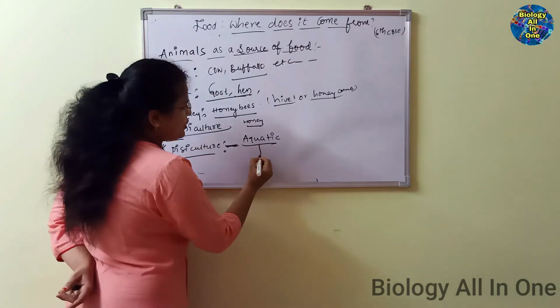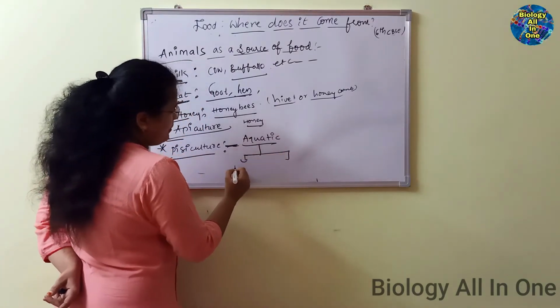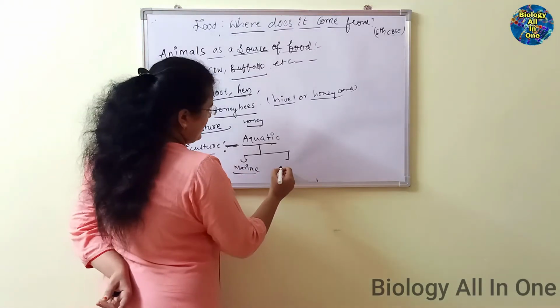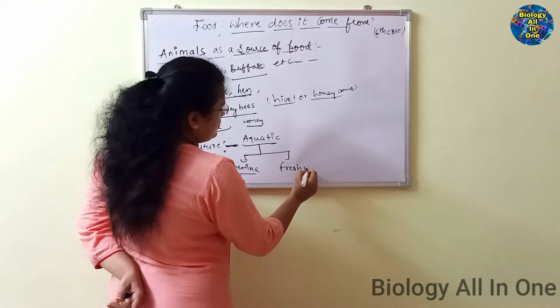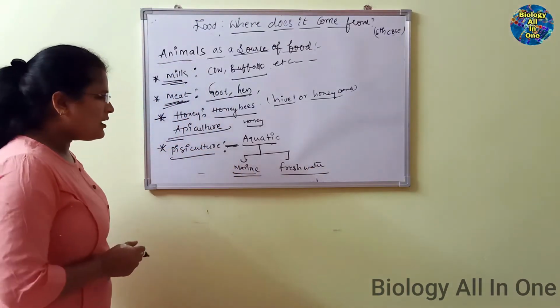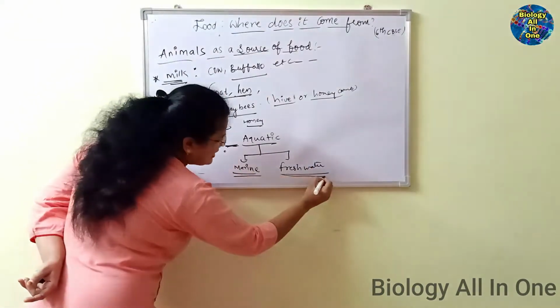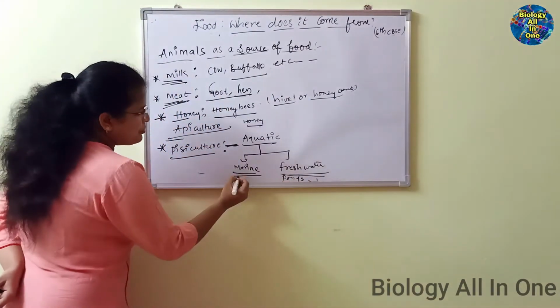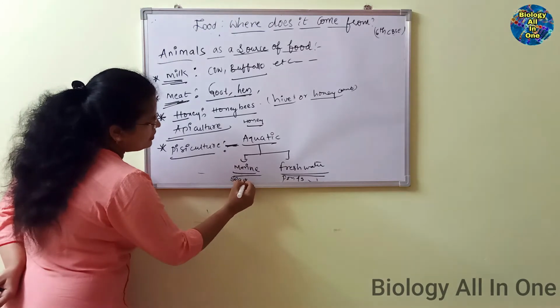Aquatic animals are differentiated into two types depending on their living nature: marine and freshwater animals. Freshwater means ponds, lakes and rivers. Marine water means mostly seawater.